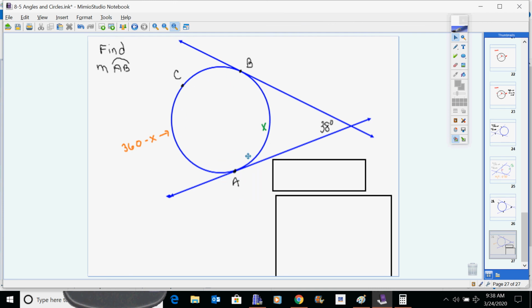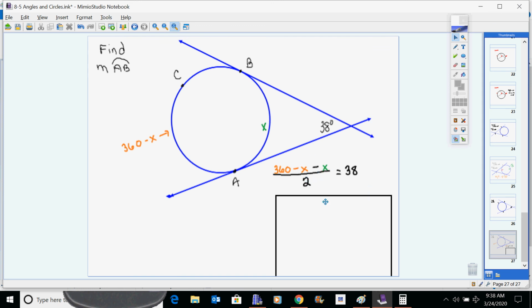We're still thinking of subtract these two, divide by 2, that equals our angle. So 360 minus x minus x. Don't forget the minus x part here. 360 minus x is this big arc. X is this small arc.